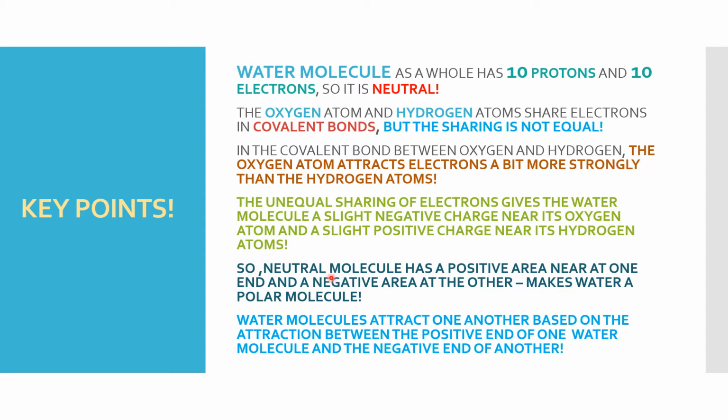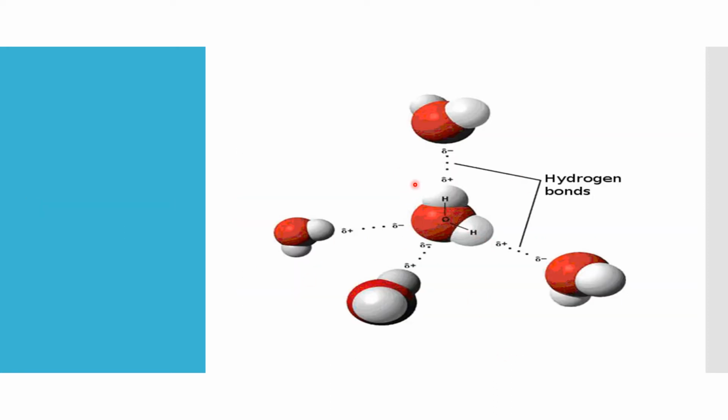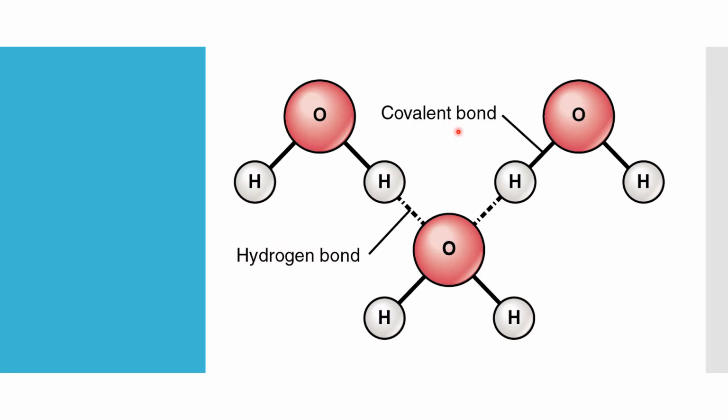So, this neutral molecule, that is water, has a positive area at one end and a negative area at the other, which makes water a polar molecule. Water molecules attract one another based on the attraction between the positive end of one water molecule and the negative end of another water molecule. So here you can see the hydrogen bonds between the water molecules. So here you can see the covalent bond and the hydrogen bonding.